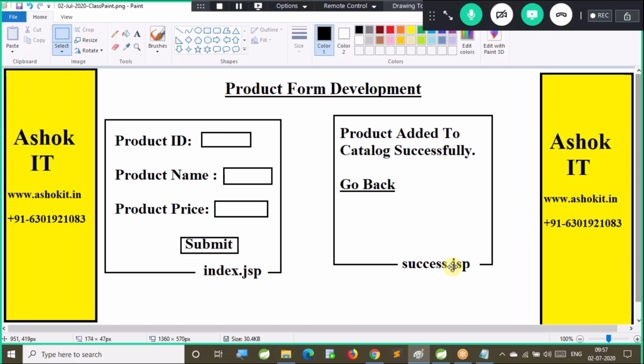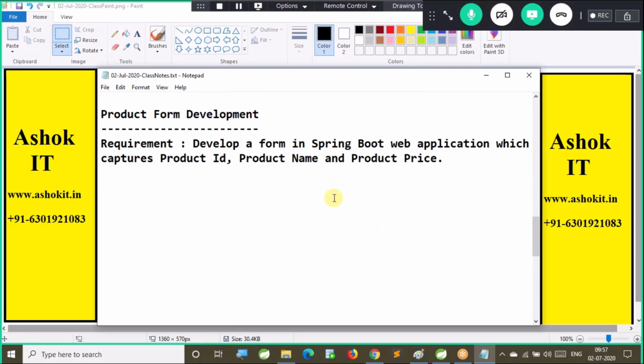Now, I need to develop an application for this. Product form development, very simple. One JSP to capture the form data, one JSP to display the success message. In the second JSP I am giving a hyperlink to go back to the previous page, just to add one more product record. All right, let's get started.